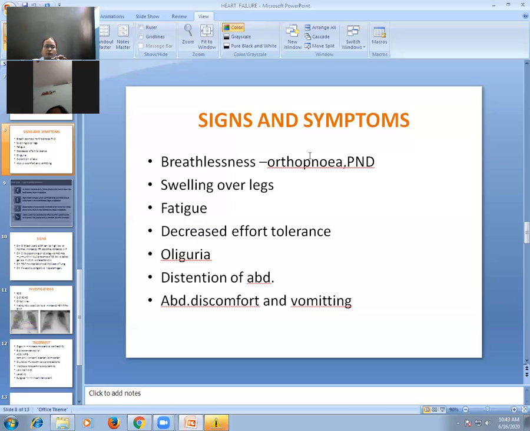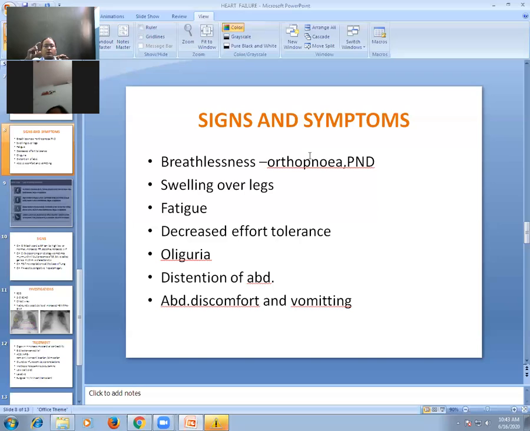So when the right-sided heart fails, there will occur increased jugular venous pressure. There will occur enlargement of the liver because of increased congestion of the liver. That is called congestive hepatomegaly. With this congestive hepatomegaly, the liver is tender, the patient complains of abdominal pain, and because of enlargement of liver, because of increased congestion, the patient complains of vomiting also. So congestive hepatomegaly presents with abdominal pain and vomiting. So a patient of cardiac failure can sometimes complain of abdominal discomfort and vomiting because of congestive hepatomegaly.